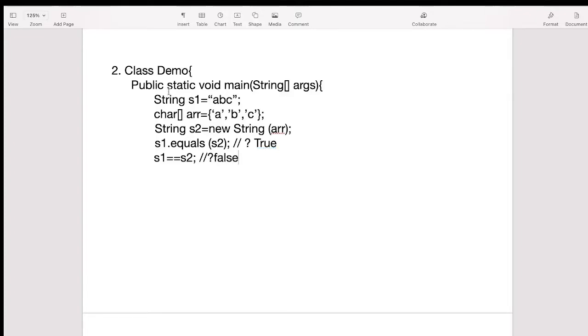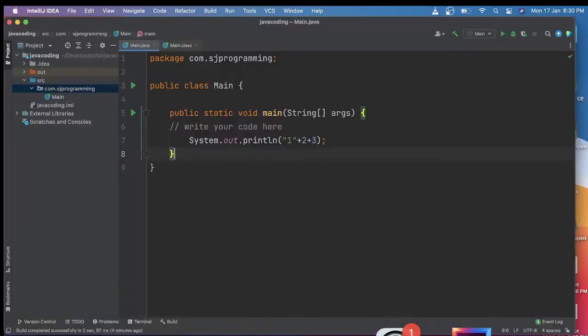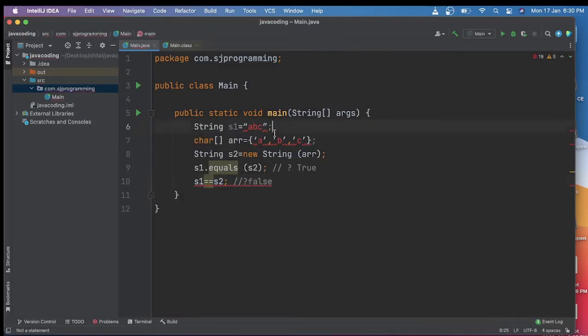Okay, so let's see if we are talking correctly or not. I am just copying this code snippet and we will open our IntelliJ. Just removing this first one. Now here we will just paste. So now we have to again write abc,